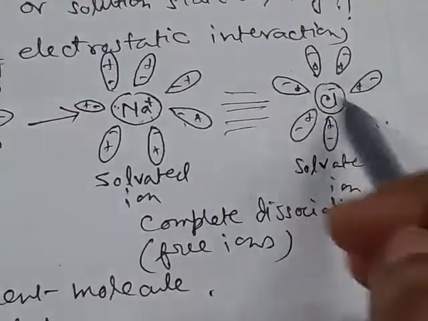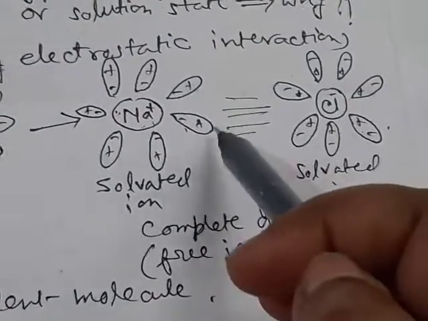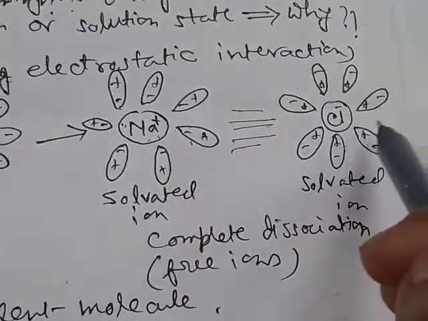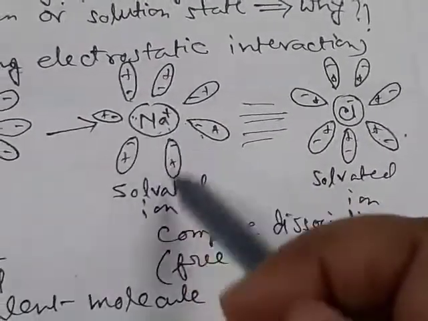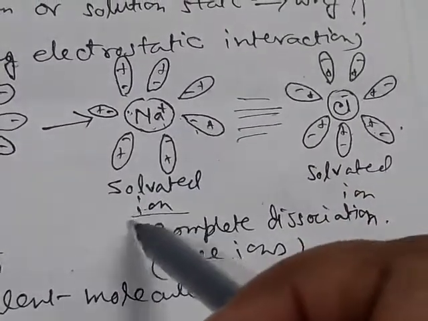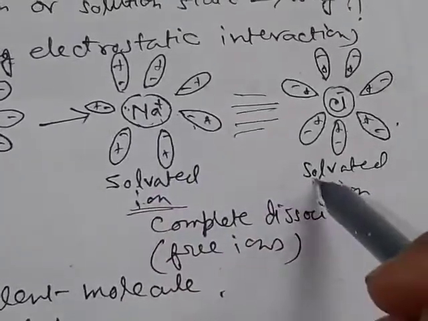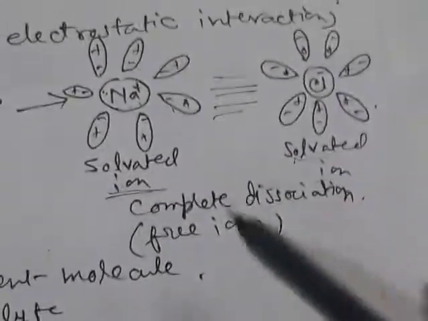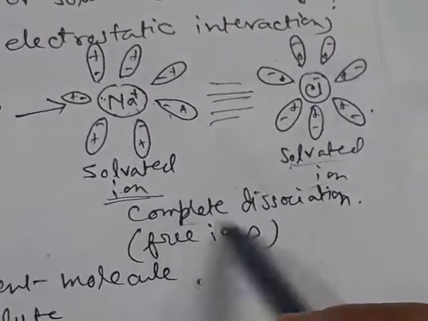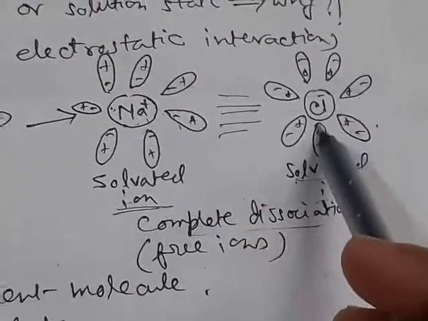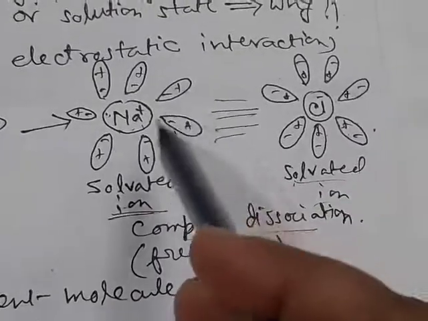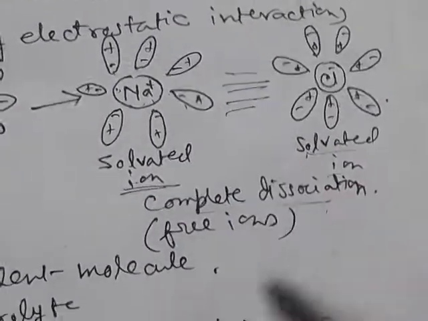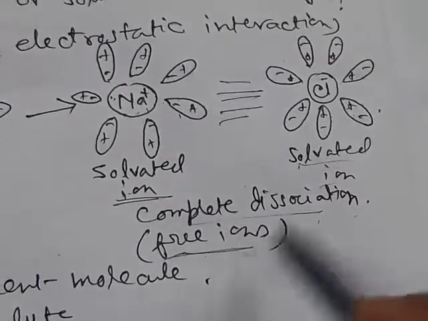The distance between the two opposite ions will increase, then at a certain time there will be no interaction between the ions, then we call the ions solvated ions. These ions are fully solvated or fully surrounded by the water molecules. That is, there will be the complete dissociation of NaCl into its ions, and then we get free ions.